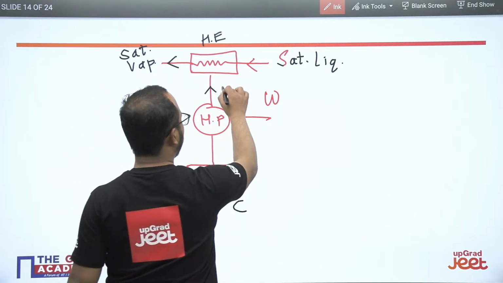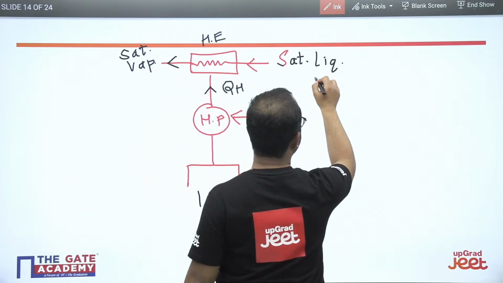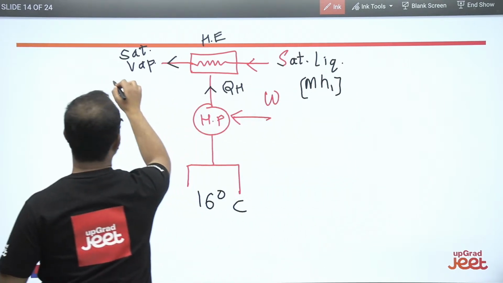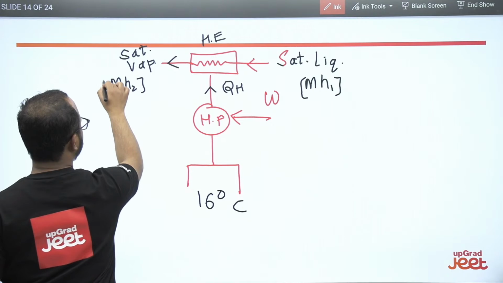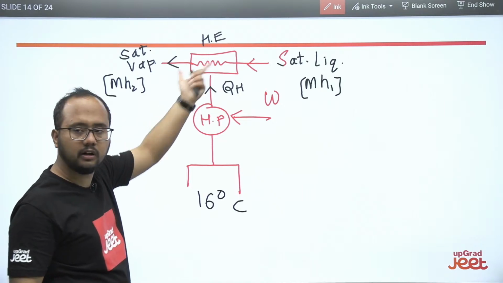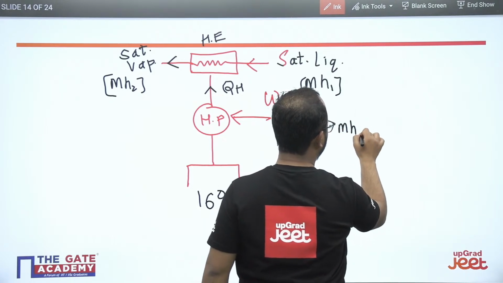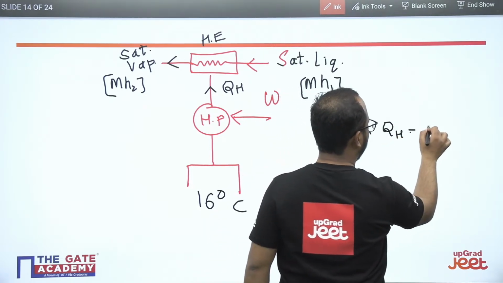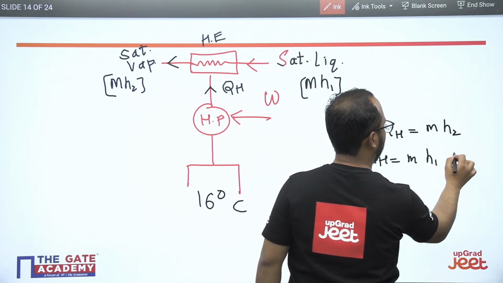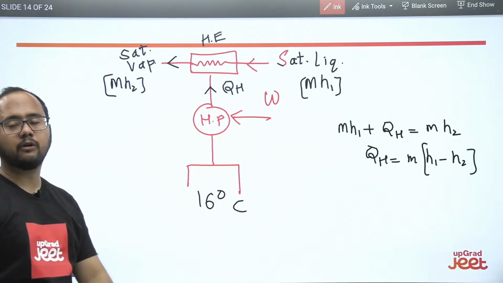Let's suppose the amount of heat supplied is QH. Just applying basic energy balance, we know basically it is m h1 plus QH equals m h2. This is the energy entering, this is the energy leaving, and this is the energy entering into the heat exchanger. From basic energy balance you can write it like this, and you can calculate the value of QH from here. Very simple.